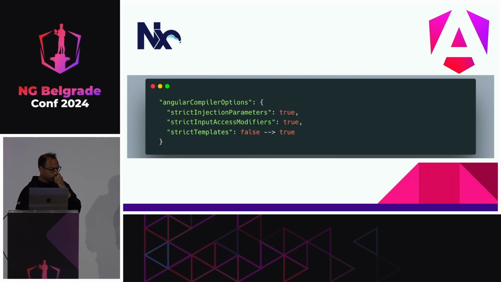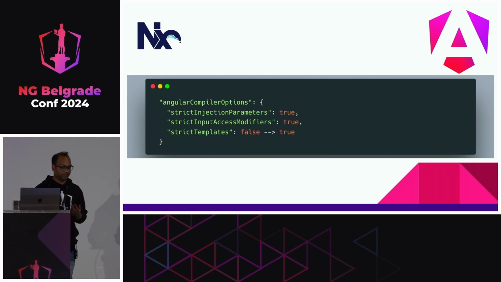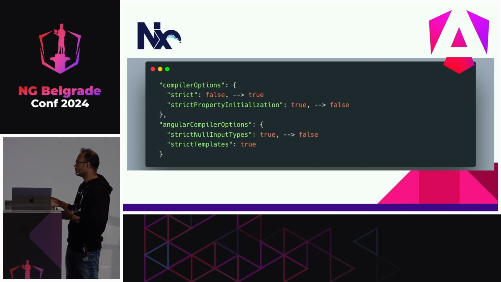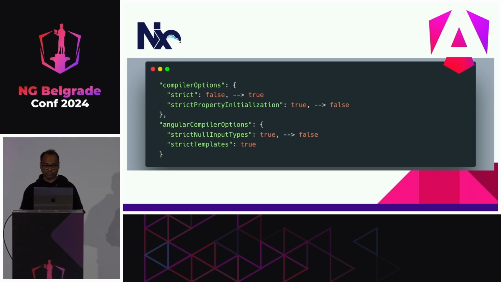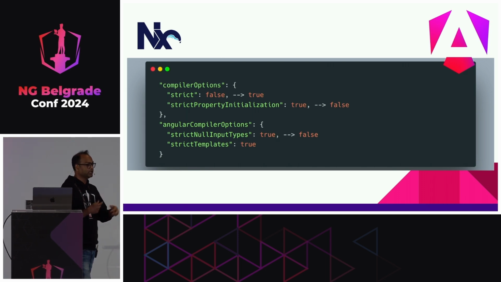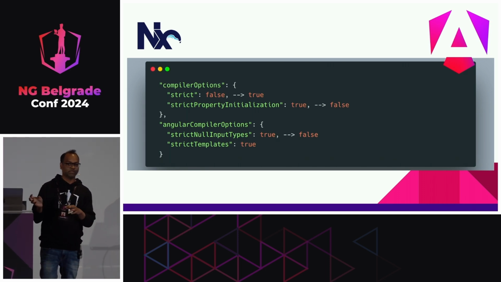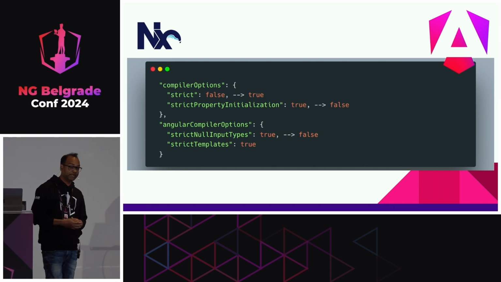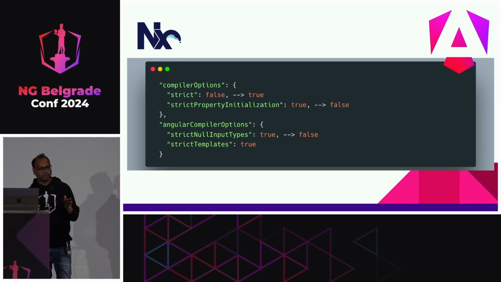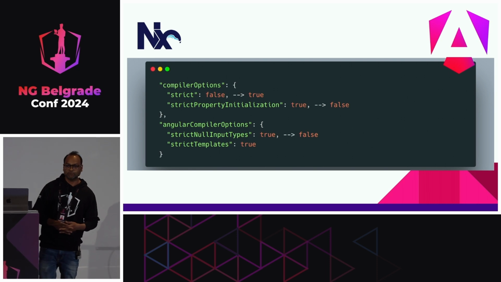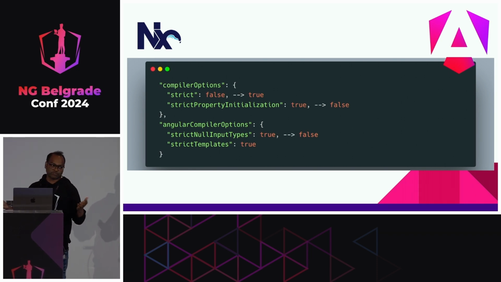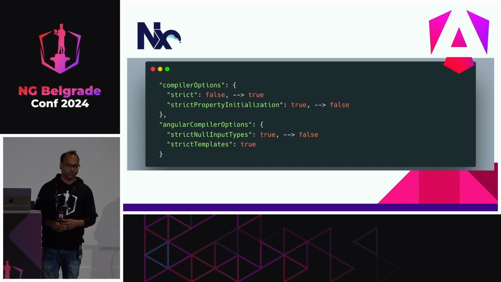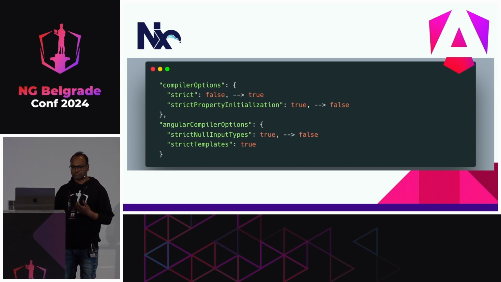So after doing this, we said, okay, now what's the next step, right? So we said, okay, let's move to another flag. This is strict true. We decided to enable strict from false to true, again, in multiple PRs. So we started enabling it and saw how many files we were actually updating. So we tried to limit it to 25 files in one PR. And of course, Angular is very good at capturing all these errors during your build. So we could capture all those errors and fix them.